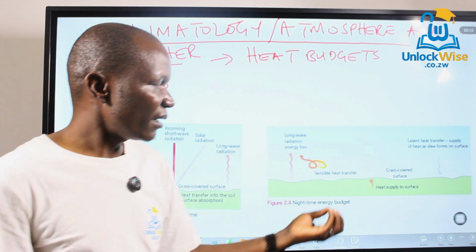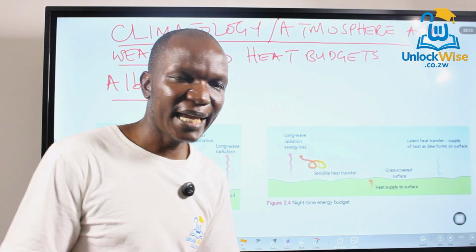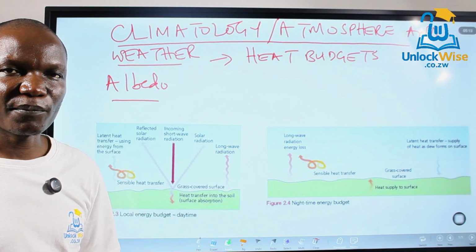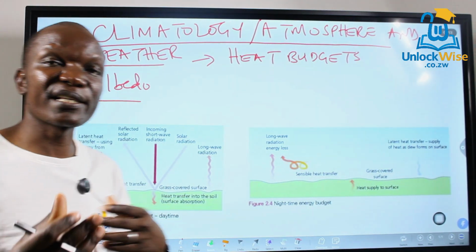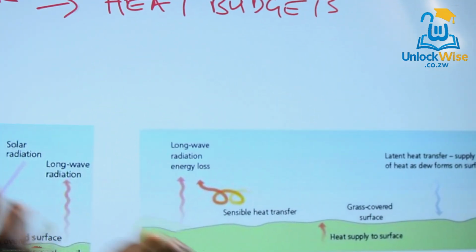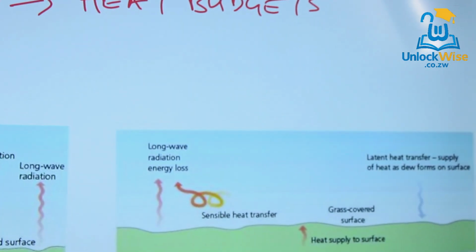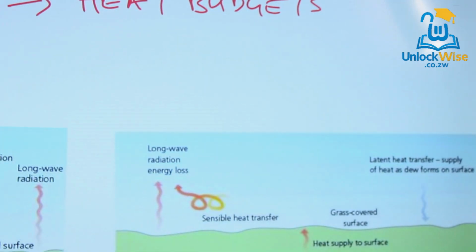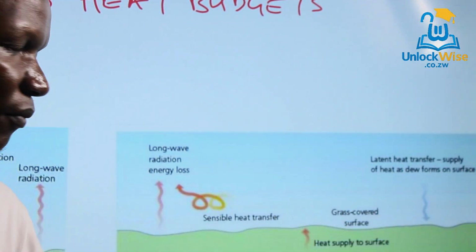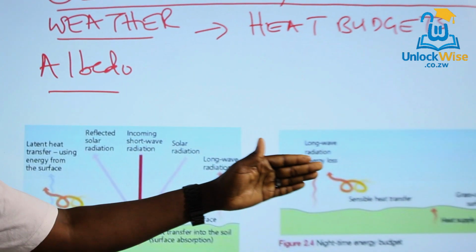It is coming from the ground through what we call subsurface supply. And also to note is our sensible heat transfer, right? Heat is always moving into the area and out of the area at night, just like it is happening during the day. So that gives us our nighttime energy budget. It's different from the daytime energy budget in the way I've explained it.